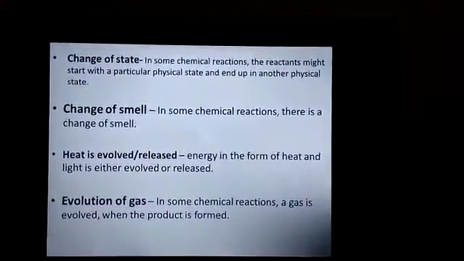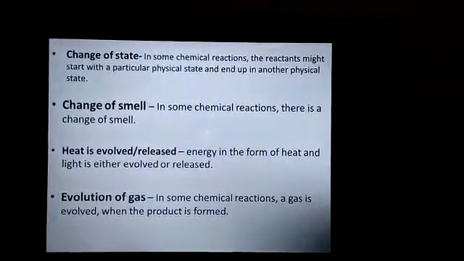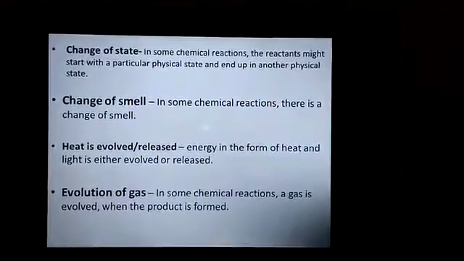Now the next is heat is evolved or released. In some chemical reactions, energy in the form of heat and light is either evolved or released.